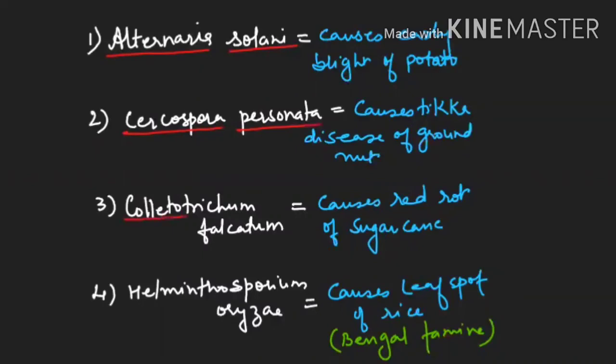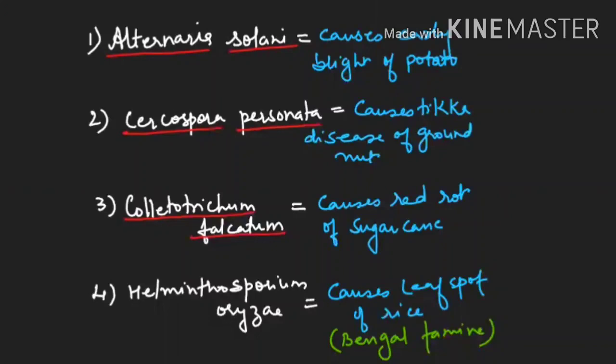Then is your Colletotrichum falcatum. Colletotrichum falcatum is causing red rot of sugarcane. If you are purchasing sugarcane juice in the market, and he is grinding it in the machine, and sometimes in the middle if you find red color is there, he will say nothing, nothing, it is normal only, but actually it is having the fungus infection.